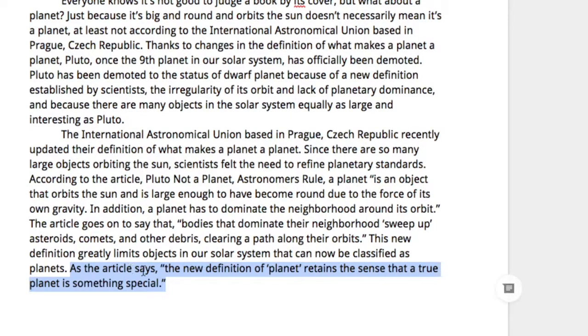And so I've let my reader know that we've limited the objects in our solar system that can now be classified as planets. Defining a planet is something special and rare, and kind of hinting at and previewing that this is why Pluto has been demoted, because it just doesn't quite measure up.